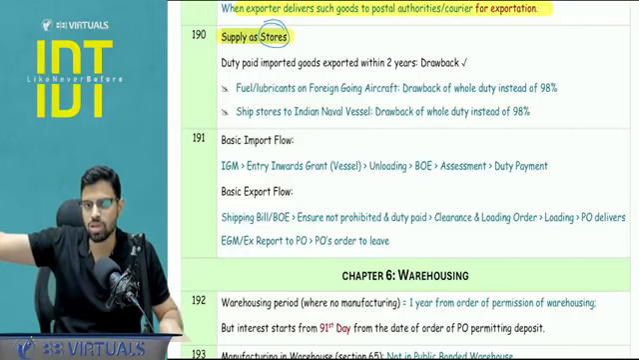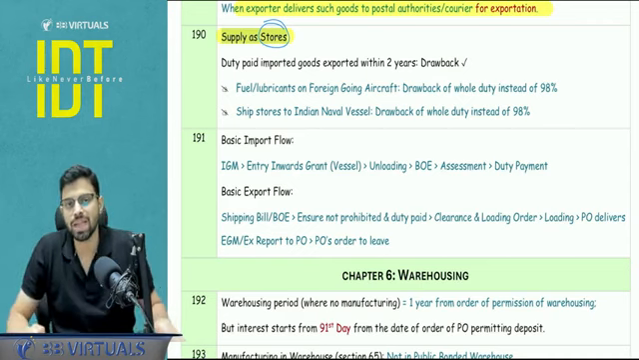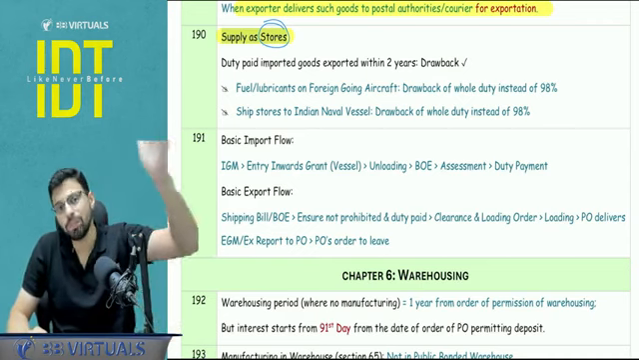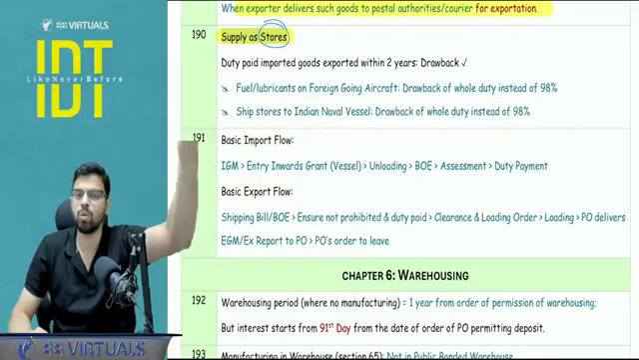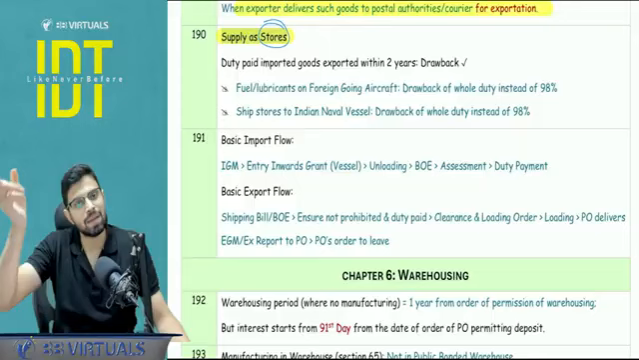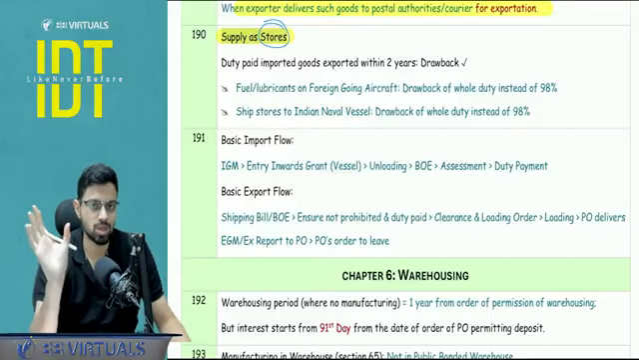Although that is not in our course in detail, you need to just have a basic understanding that if the goods are exported, these goods were actually imported, I paid the duty, and now they are exported within 2 years, I get 98% of the refund as duty drawback. That same benefit I will get here also when they are supplied as stores.